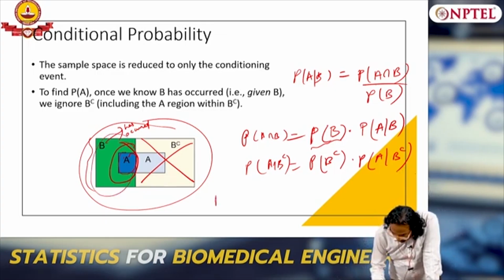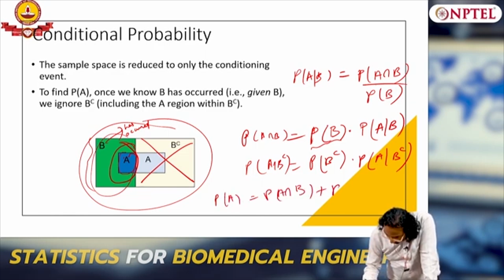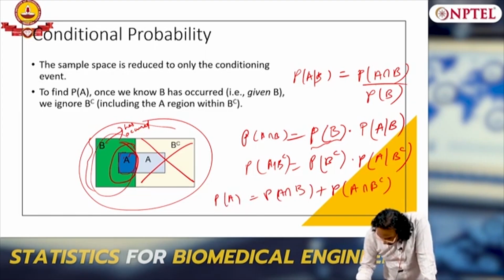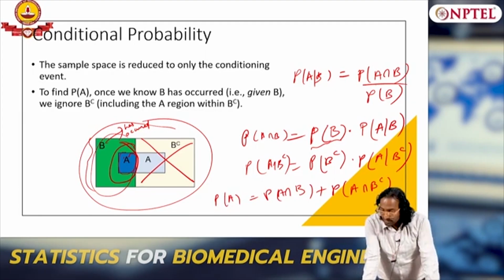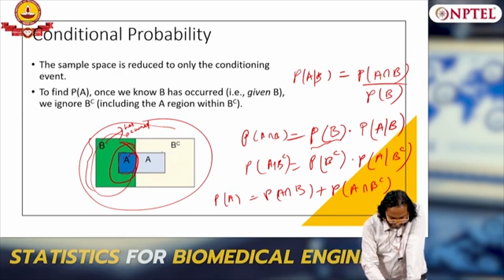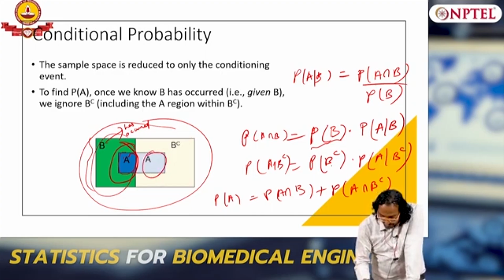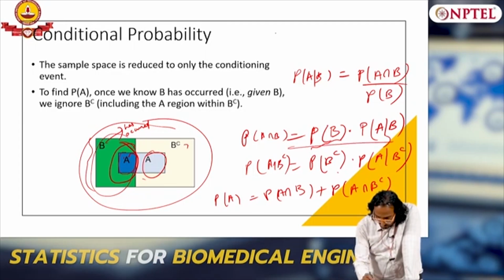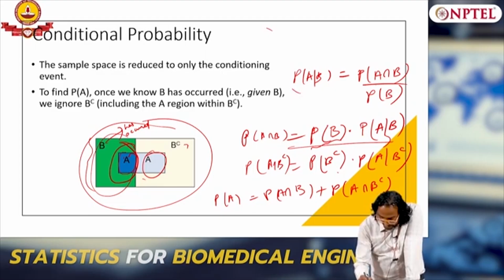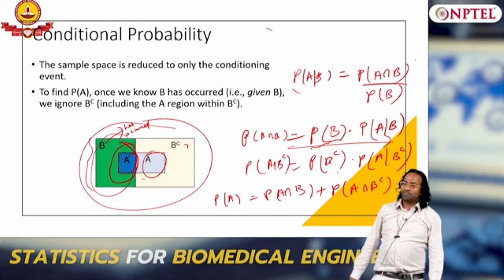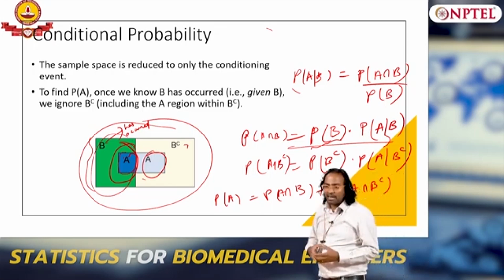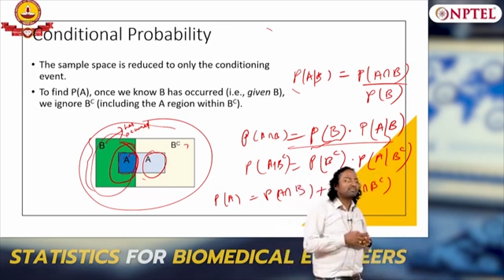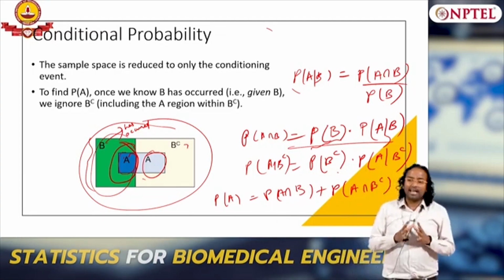And now if I want to write probability of A, this is nothing but probability of A intersection B plus probability of A intersection B complement. And what is probability of A intersection B complement? That is this region, and this is nothing but probability of B complement into probability of A given B complement. Okay. So now if I rearrange this, what do I get? Probability of A given B is probability of A intersection B divided by probability of B. This is the conditional probability that A will occur, given B has already happened.